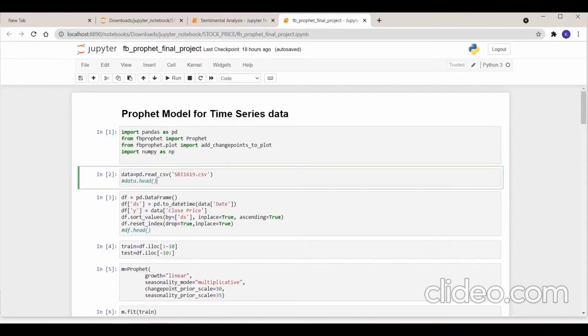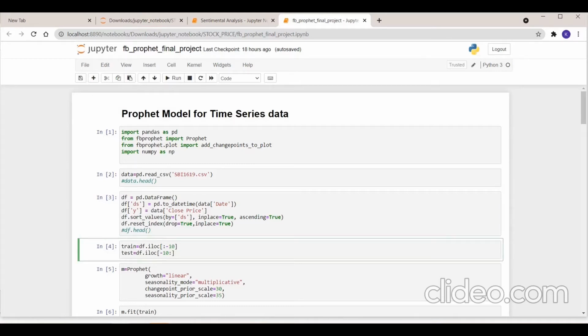Multivariate time series analysis using Prophet. Here I am going to predict the stock price of SBI using the historic stock price daily data and sentiment of news articles. First of all, we are importing all the necessary libraries. Then we read the stock CSV file to a data frame using pandas.